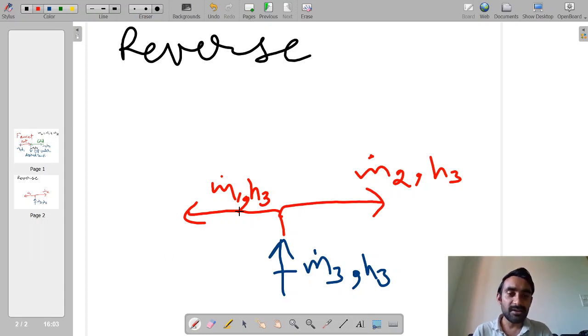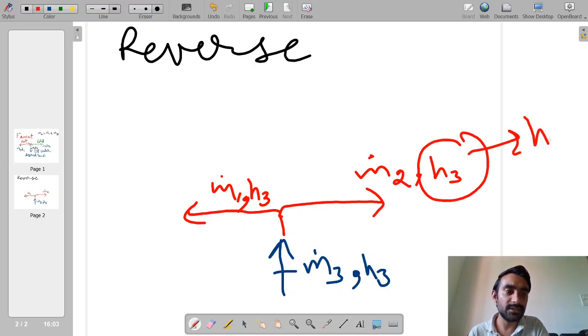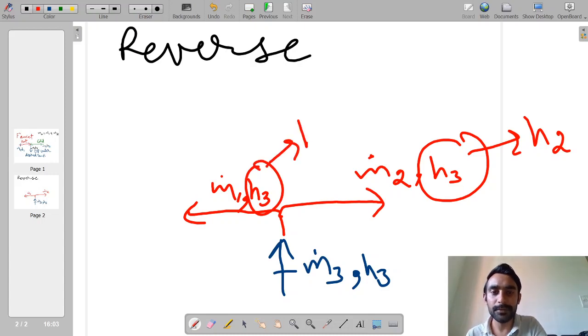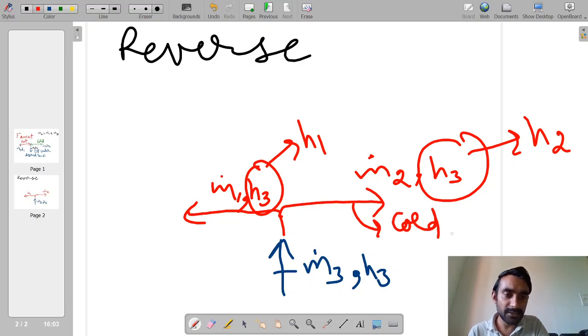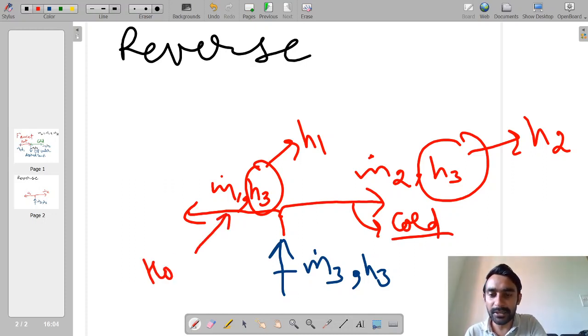But what is our desired situation? Our desired situation is that instead of this h3, I want this to be h2 and this I want to be h1. When we are reversing the process, we have to make this stream identical to the cold water we took initially, and this stream identical to the hot water we took initially.